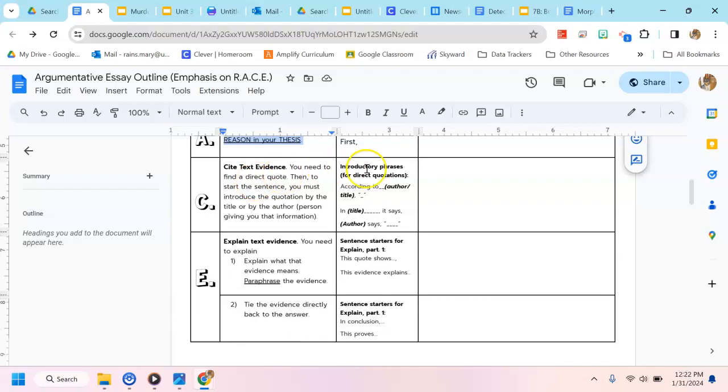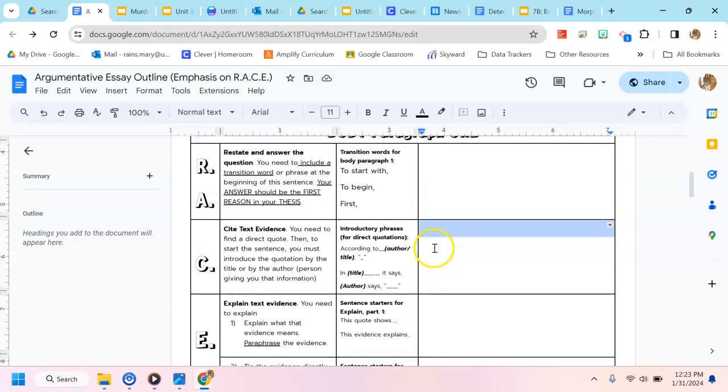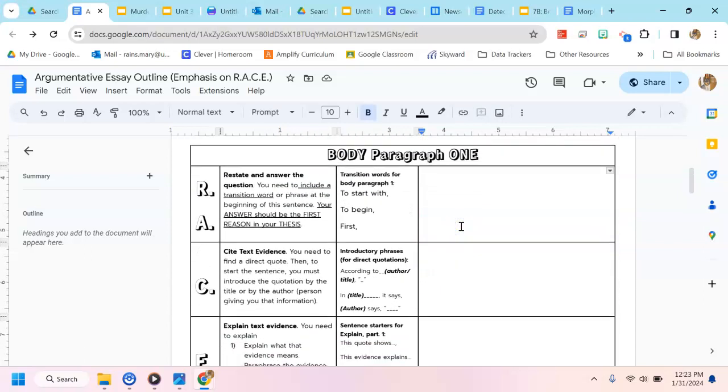For the C, the introductory phrase or introducing a quote and the quote should be in the same sentence, and so that's why there's only 1 box here, but there's still 2 parts to that. So that's how you write a body paragraph.